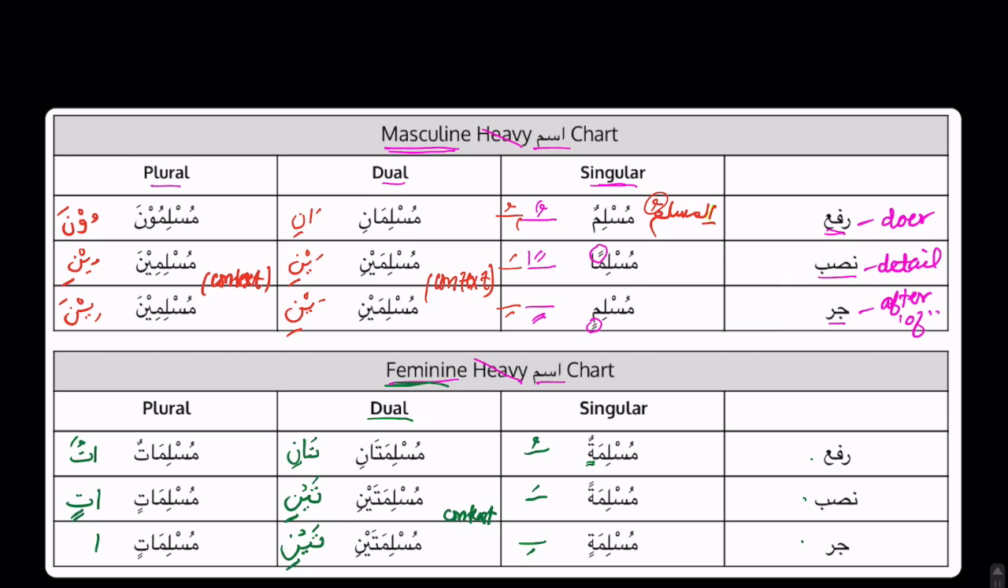So the pattern is for rafa, it's the atun ending. For nasab and jar, the atin, atin. And again, differentiated by context. Let's recap the whole thing.